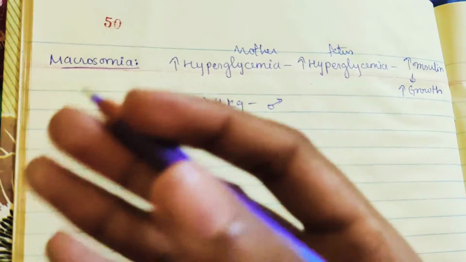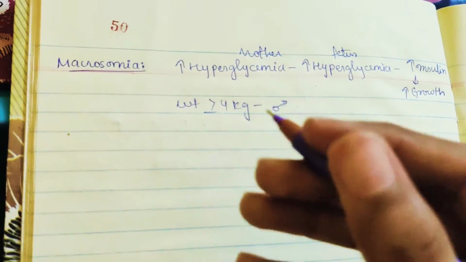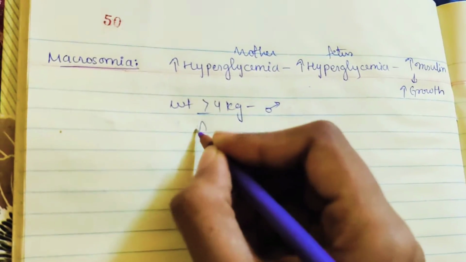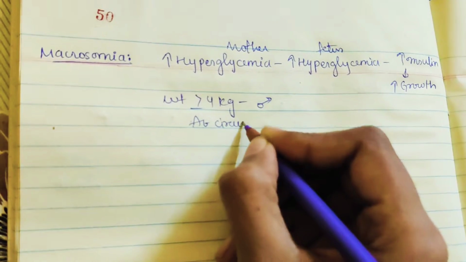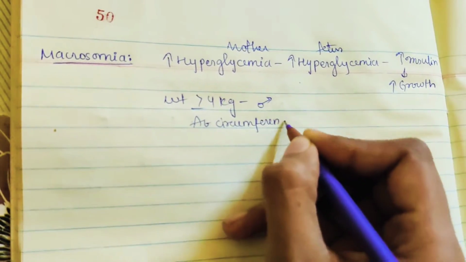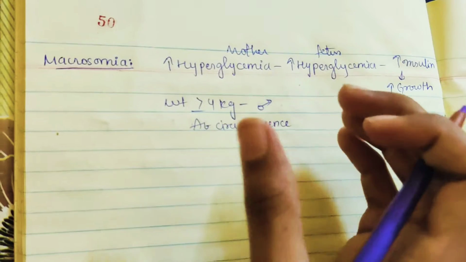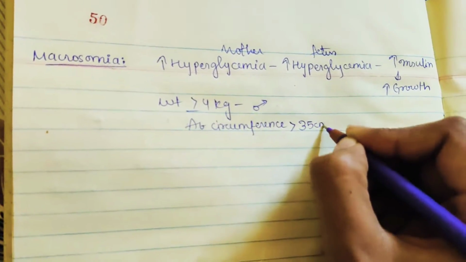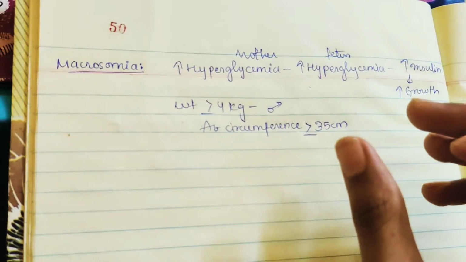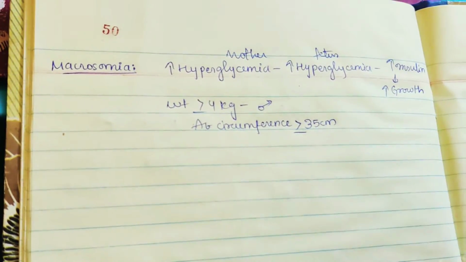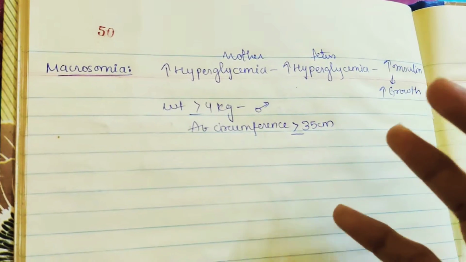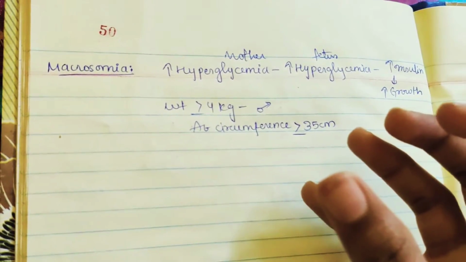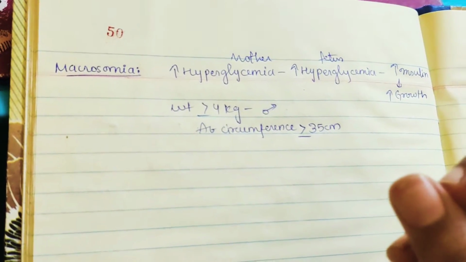So how to determine this macrosomia? Actually, we do a USG, that is an ultrasound parameter, the abdominal circumference. We mainly use abdominal circumference because, as we said, there is fat around the stomach and the shoulder. If this abdominal circumference is greater than or equal to 35 centimeters, then it is macrosomia. So such a heavy, big baby, 4 kgs, male fetus, greater than 35 centimeters, this is macrosomia.